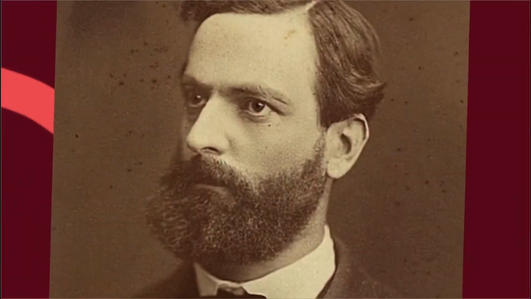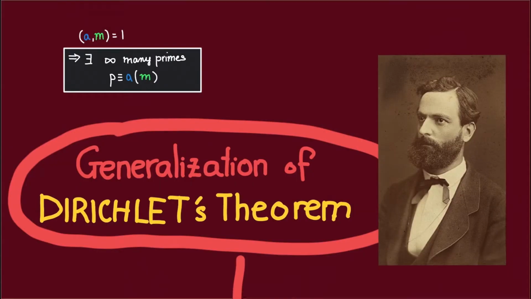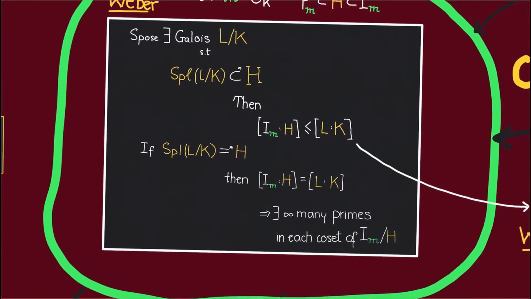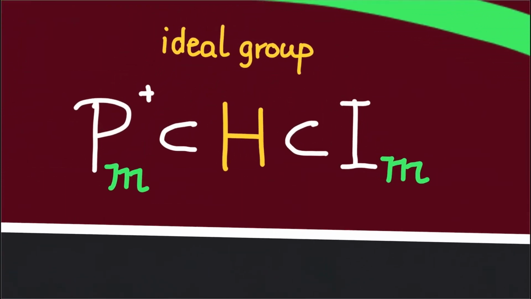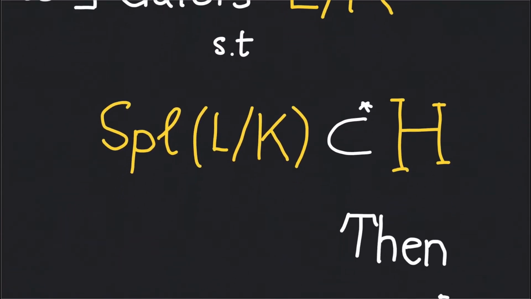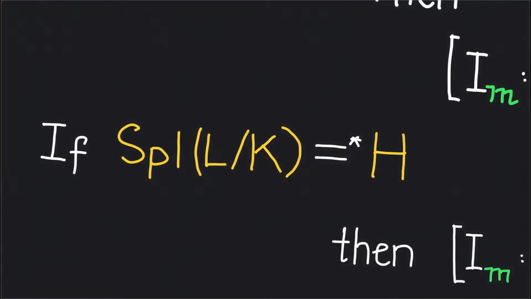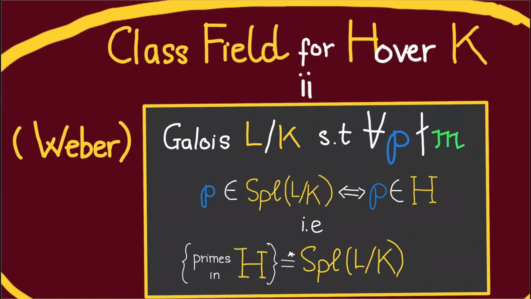In the previous episode, we discussed Weber's generalization of Dirichlet's theorems. To Weber, this theorem is actually a statement about the generalized ideal class group. However, for a given number field K, this theorem only holds for an ideal group H of K, for which there exists a finite Galois extension L over K, such that H is basically the set of all K primes splitting in L, with finitely many exceptions. Now, such an L is called a class field for H over K.